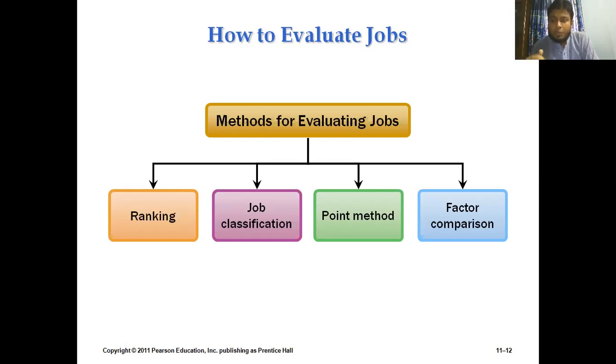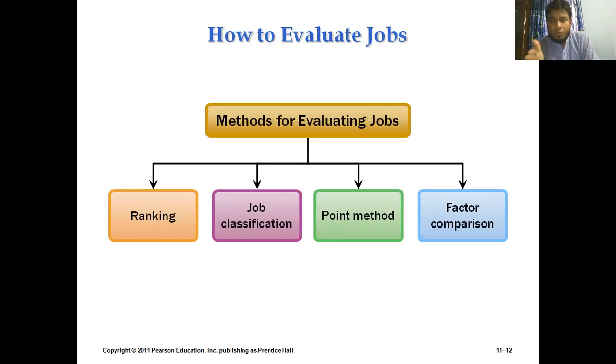So in that method, we are comparing one category of jobs with another category of jobs, and based on this category, we select a particular pay scale. So that is the actual sense of the job classification method. That means we are setting the pay package based on the category or the classification.